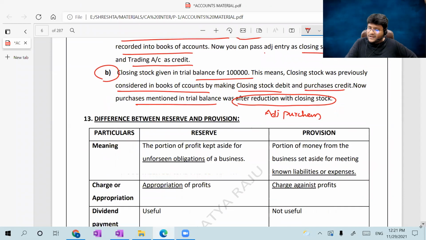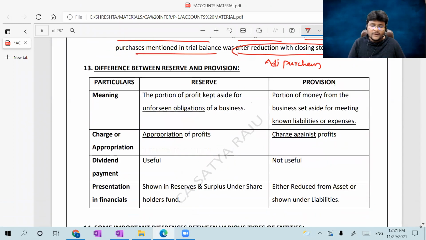So the last concept, the last one, but not the least, please concentrate. I can complete very quickly. Difference between reserve and provision. Last but one more is there. Difference between reserve and provision, which is important, guys. Sir, what is the meaning of reserve? What is the meaning of provision? What is the difference? First, let me read the meaning from the material itself.